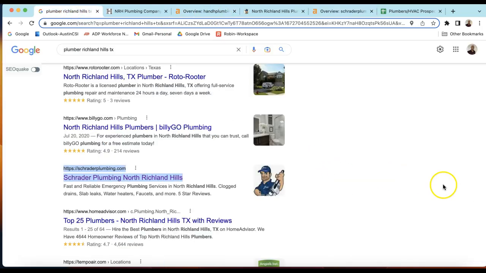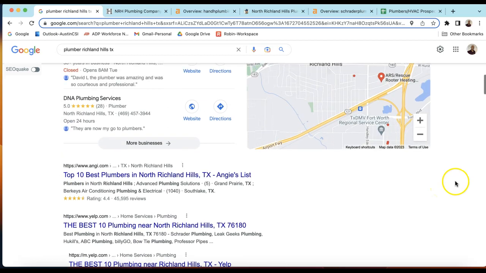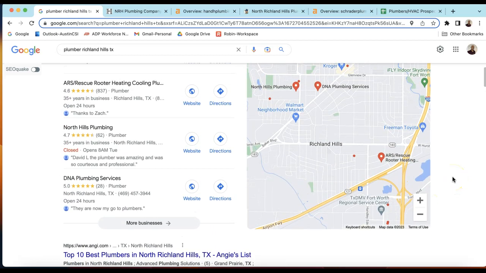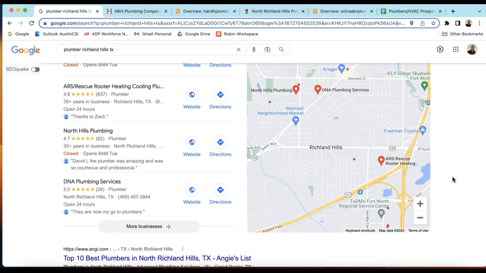Then finally, there's citations. A citation is anywhere where your business name, number, and your address are shown exactly as on your Google business profile. Citations help you rank in this map pack here, which is extremely important for local businesses since this can generate huge amounts of revenue. And if you have that Richland Hills address, you want to be in the top 3 here. Much like on pages 2 or 3 of Google, people don't click for more services. People don't click this button for more businesses. So you want to be in the top 3 here.